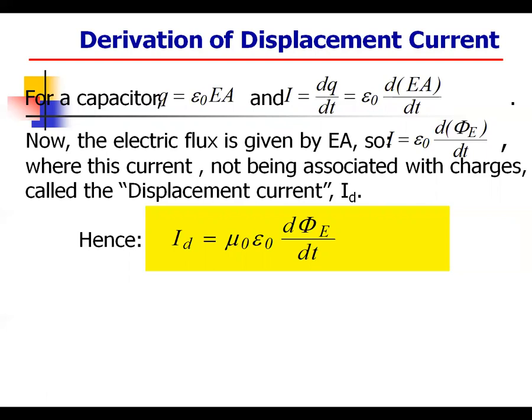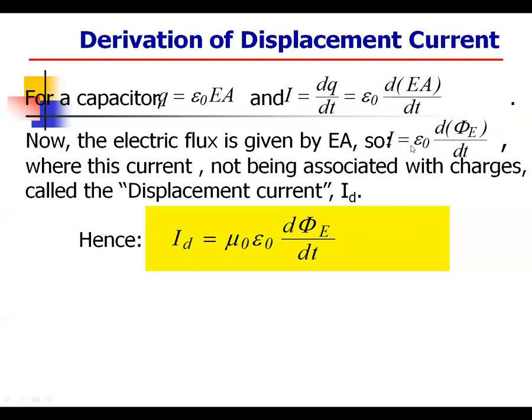Now we have to see the derivation of displacement current for a capacitor. Q equal to epsilon naught E into A, and I equal to dq by dt. We know the value of Q, so we substitute: epsilon naught d(EA) by dt. Now the electric flux is given by EA.